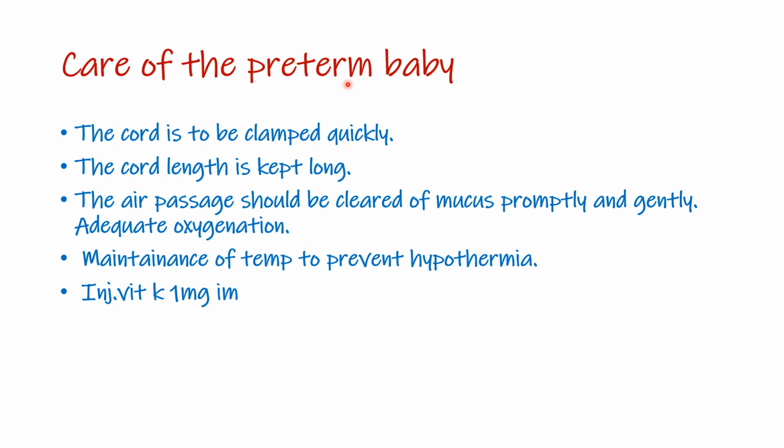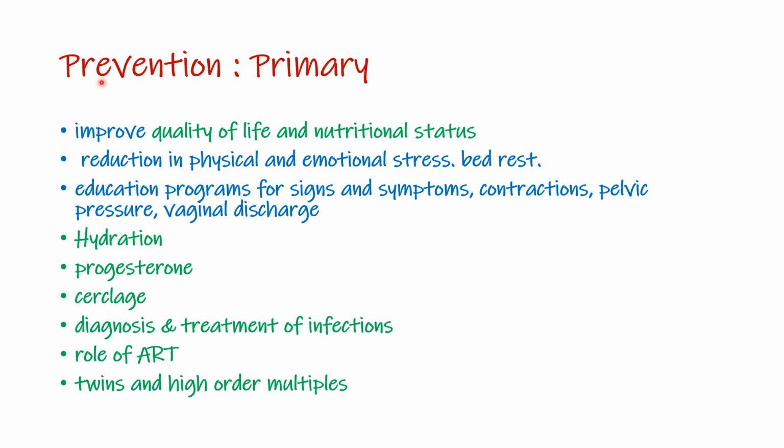In the care of the preterm, the cord is clamped quickly as I said before, and the cord length is usually kept long. The airway should be cleared of mucus promptly and gently to enable adequate oxygenation, and temperature is maintained to prevent hypothermia. In addition, just as with a normal newborn, you inject vitamin K.